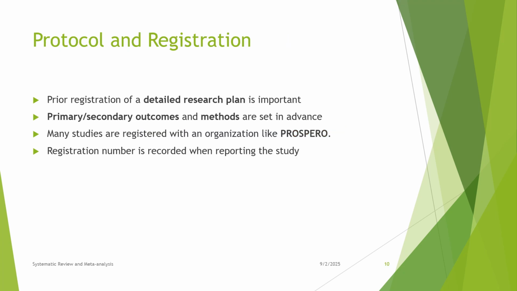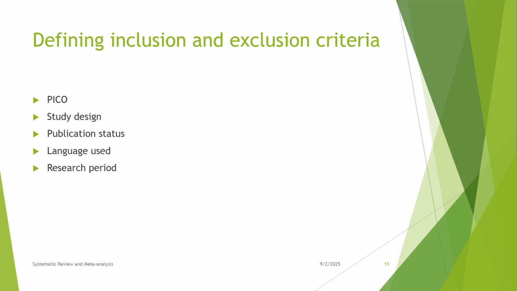Protocol and registration. Prior registration of the detailed research plan is important. Primary and secondary outcomes and methods are set in advance. Many studies are registered with an organization like PROSPERO. The registration number is recorded when reporting the study.